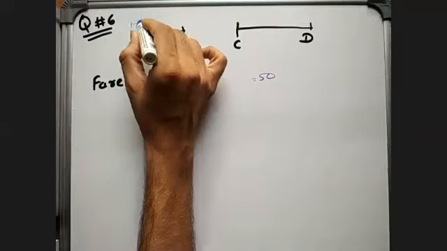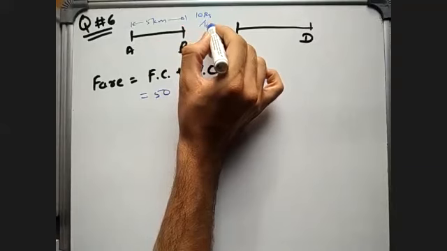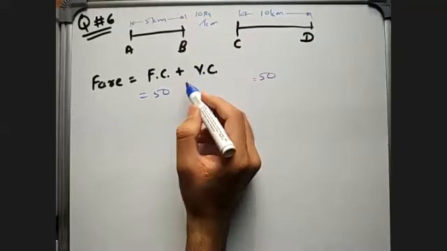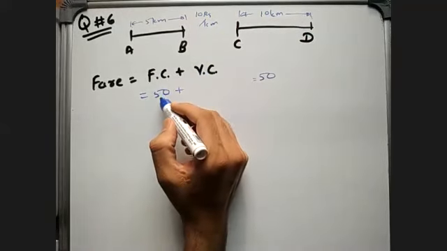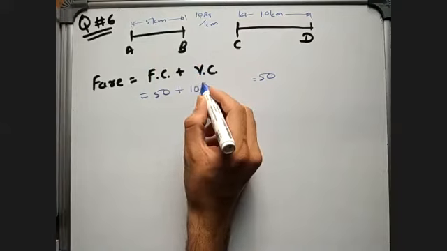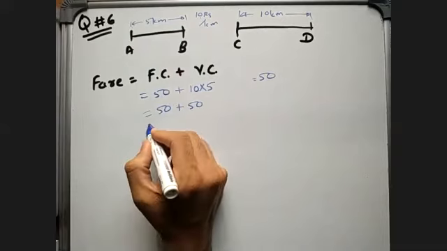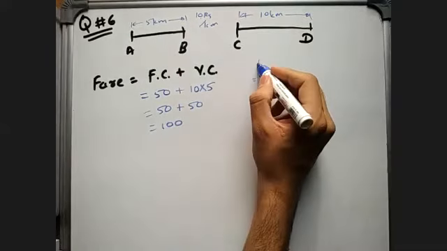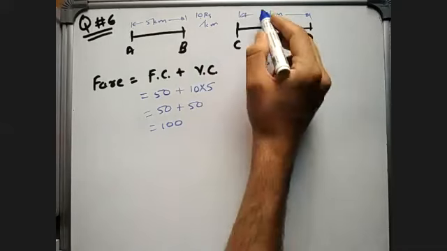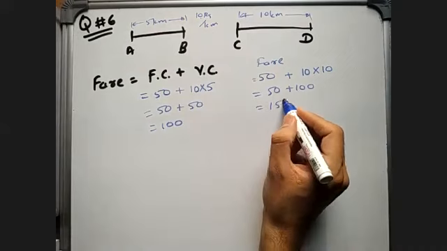Suppose here I am traveling 5 kilometers and the taxi is taking 10 rupees per kilometer. And here I am traveling 10 kilometers. This is just an example. So here, how much fare do I have to pay? My fixed charge is 50 since I have booked the taxi. My variable charge is 10 rupees per kilometer, and I am traveling 5 kilometers. So here my total charge will be 50 plus 50, that is 100 rupees. And here my total fare will be fixed charge 50 plus variable charge 10 rupees per kilometer, and I am traveling 10 kilometers over here. So 10 times 10 is 100, 100 plus 50, here my fare is 150 rupees.